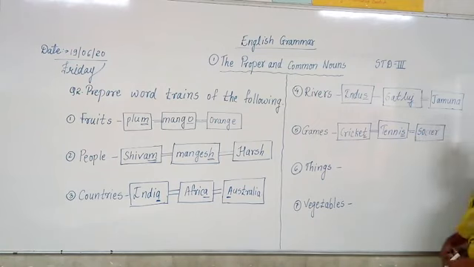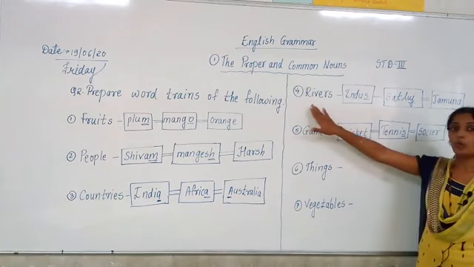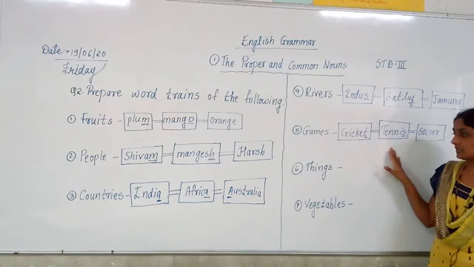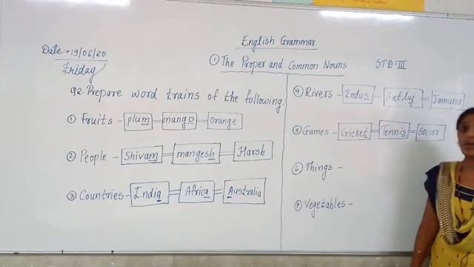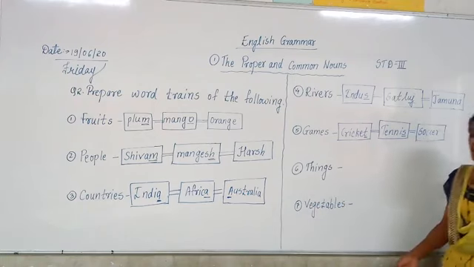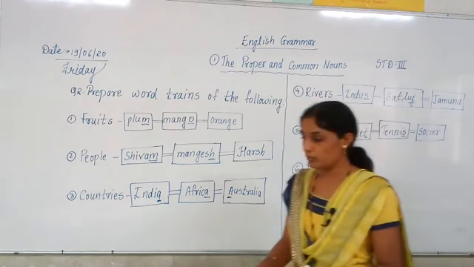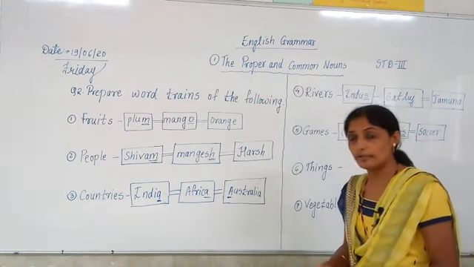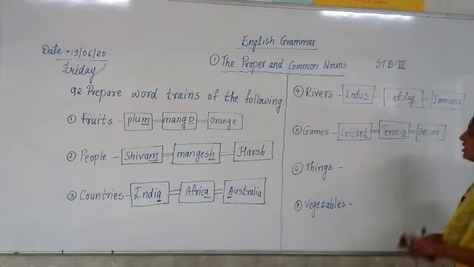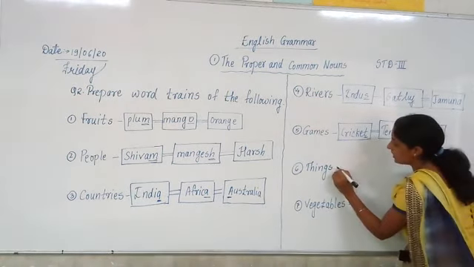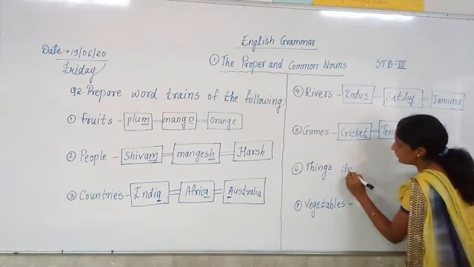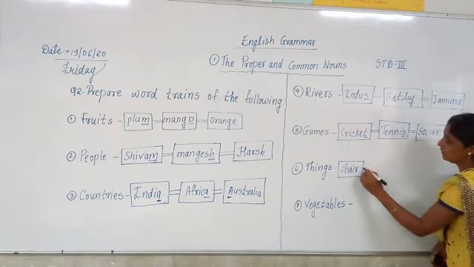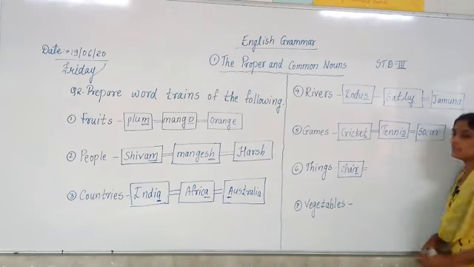In this way, we have completed the word train of rivers, the word train of games, and now the word train of things. Come on, tell me any one thing. Which thing would you like to tell me first? You might be sitting on a chair and seeing my video, so let us take the word chair. It is a thing. C-H-A-I-R. Chair. Correct? Now the last letter in this word is R.